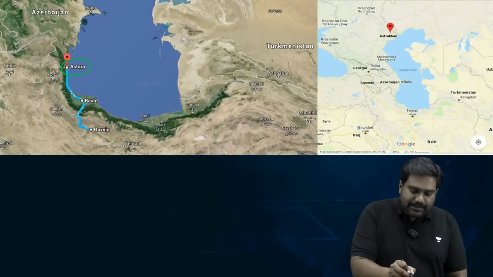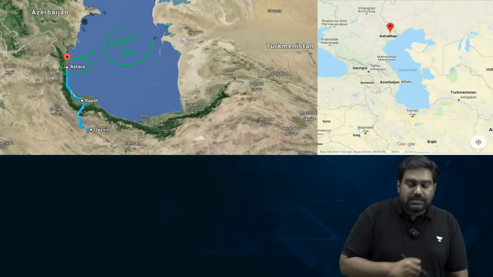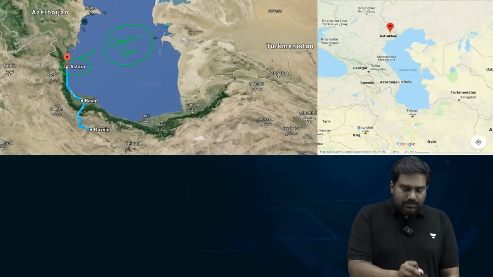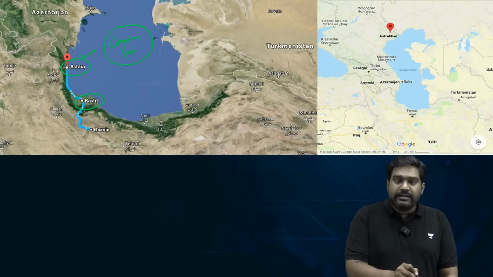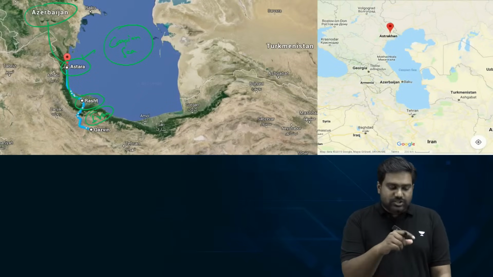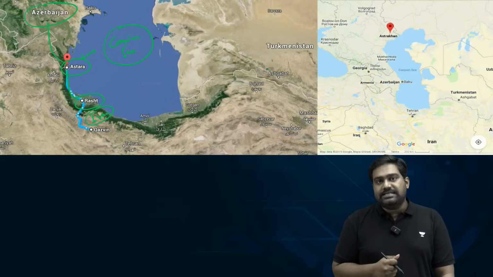This is the Caspian Sea, which is a landlocked endorheic lake, one of the world's largest lakes. So recently from Iran, in Rasht, which is a commercial center in Iran, a railway track was completed that connects with Astara in Azerbaijan. This is going to be a key component of INSTC.